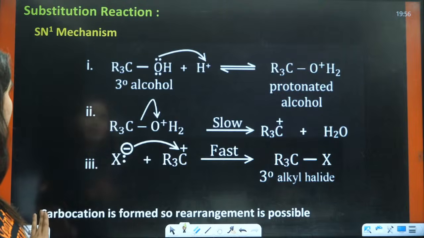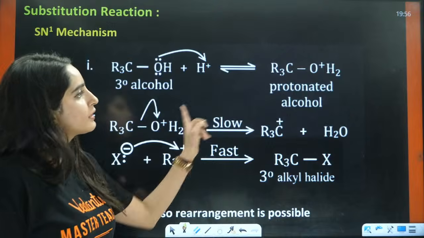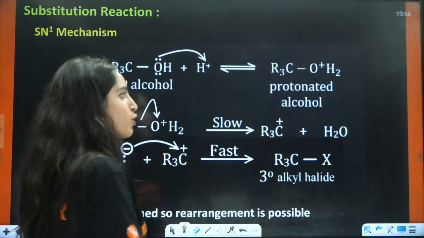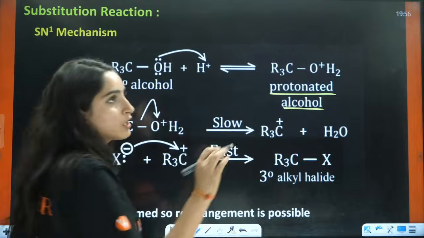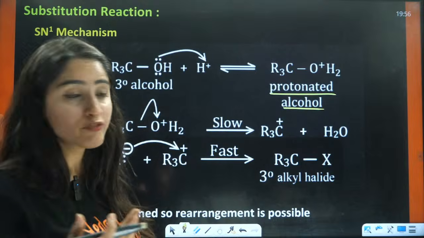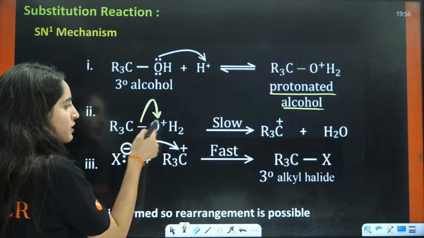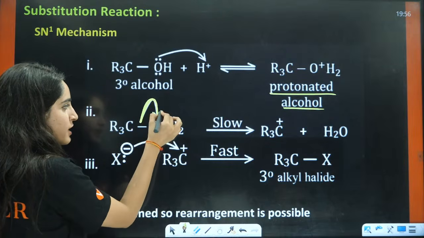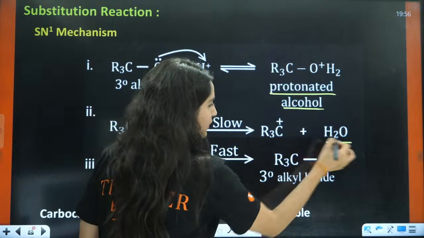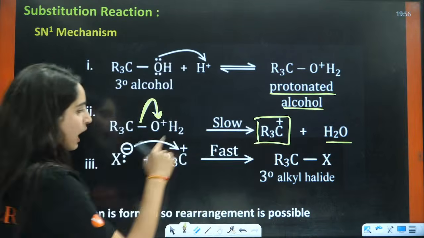Now what about SN1? Till here everything is the same. You have protonated alcohol. But if you want carbocation formation, what will happen? The bond between oxygen and carbon, the electrons will jump to the oxygen side. You will have the elimination of water and the formation of a carbocation.